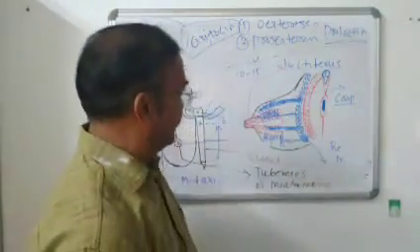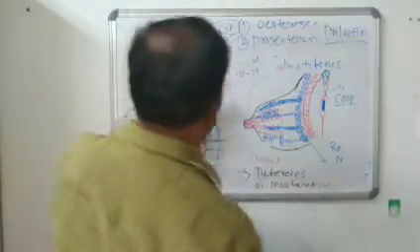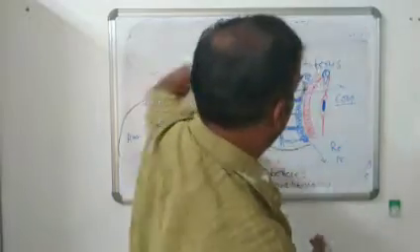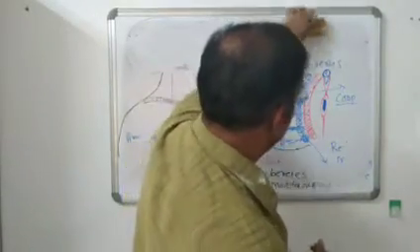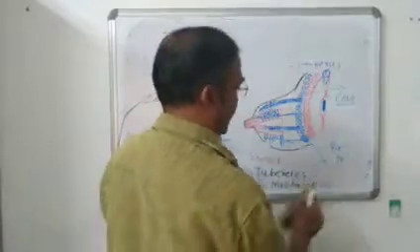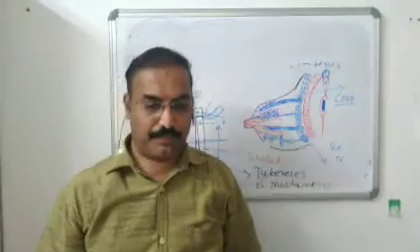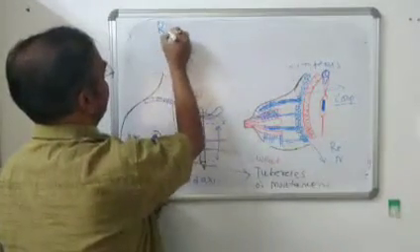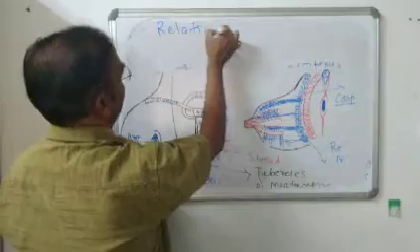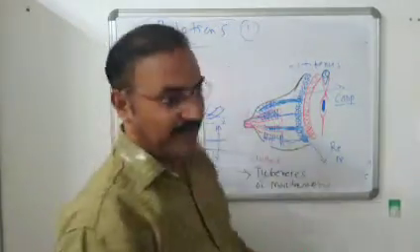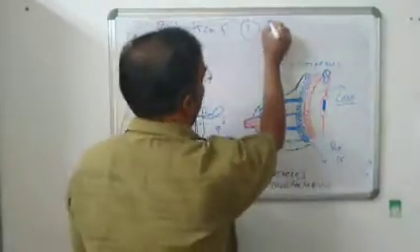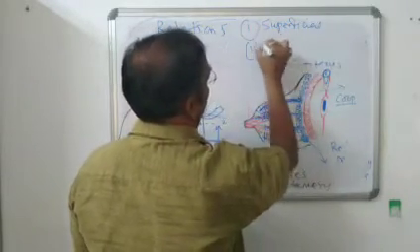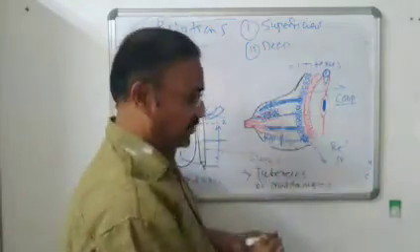Now next regarding the breast, that is its relations. Now what we have to learn is its relations. The next heading is relations. Number one is the superficial relation of the breast, and second is the deep relations of the breast. Superficial as well as deep relation.